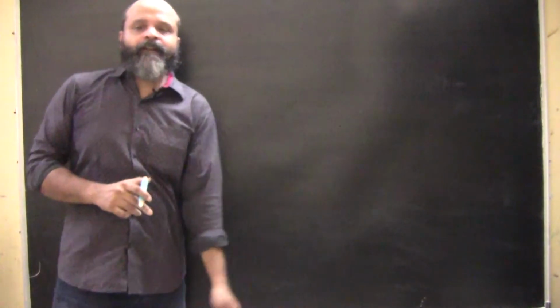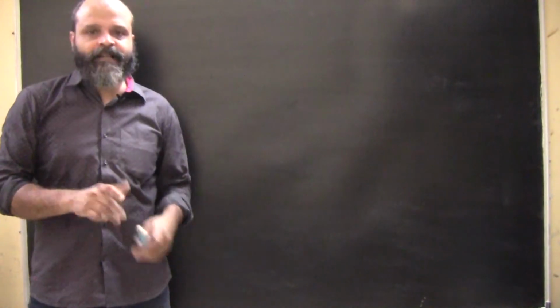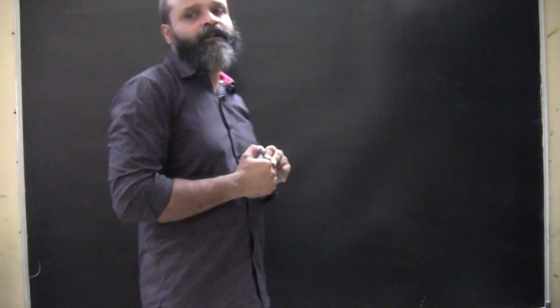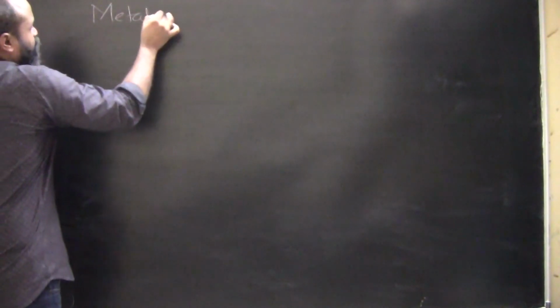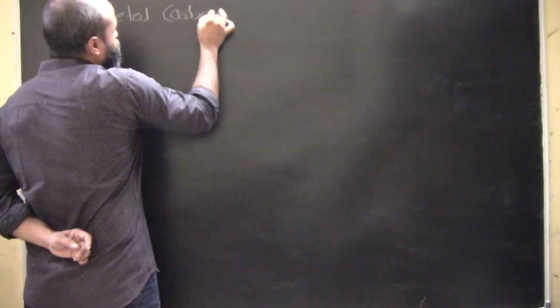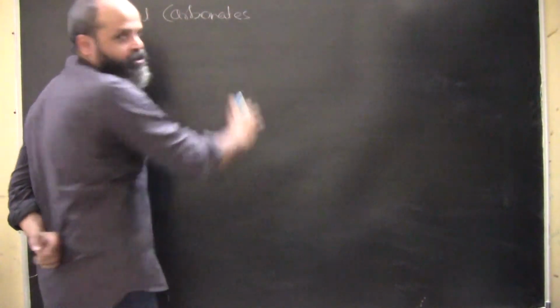So talking about the other properties of acids, we have already learnt that acids have a sour taste, that acids turn blue litmus red, and that acids react with metals to form hydrogen gas. So the metals part is over. Now we will talk about metal carbonates. Basically, these are carbonate salts of metals.